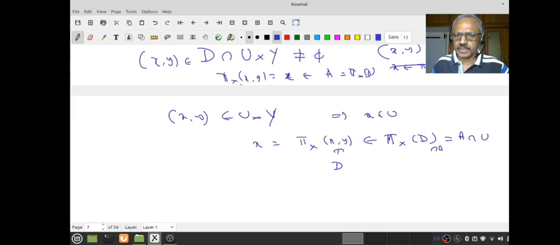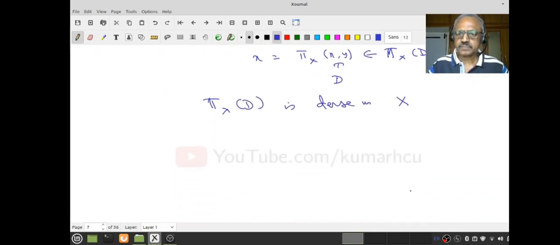You understood, right? Pi x of (x, y) is x, therefore x belongs to A, and x also belongs to u, therefore x belongs to A intersection u, right? But what is this x? It is pi x of D. Therefore I have proved that pi x of D is dense in